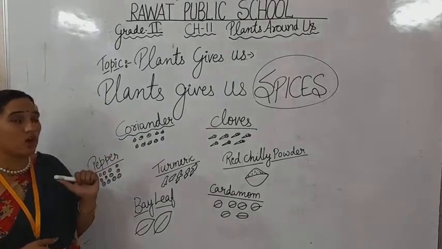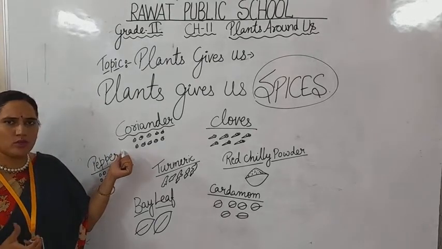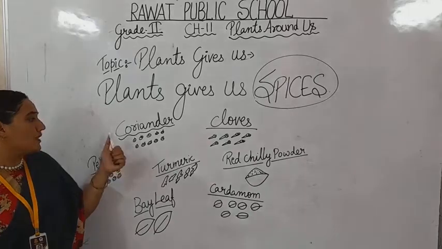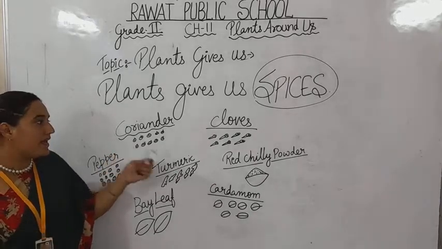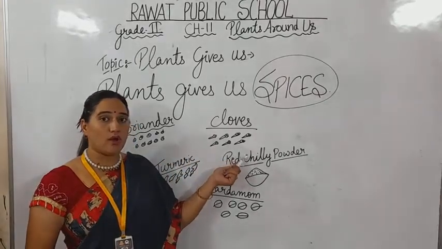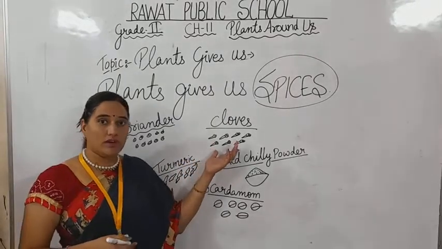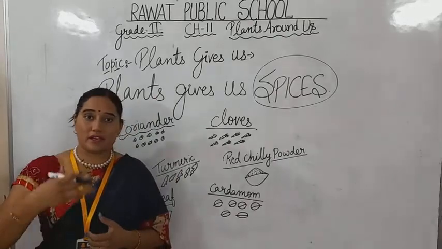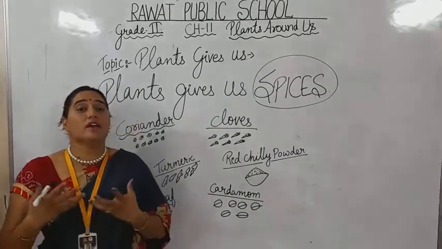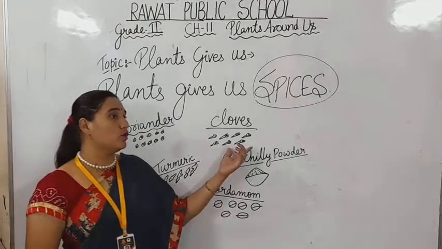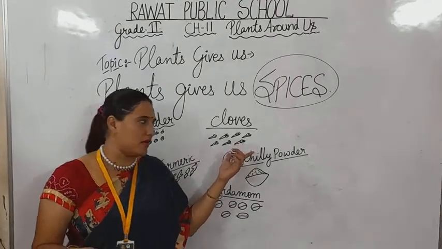So first of all, we talk about coriander. Mama uses dhania seeds, or you can say dhania powder, in our vegetables. So that is called coriander. Next, cloves. Cloves means long. Sometimes in beverages like tea, people use clove to make it so much tasty, or to make our vegetables tastier. We use cloves. हम लौंग का इस्तेमाल करते हैं.